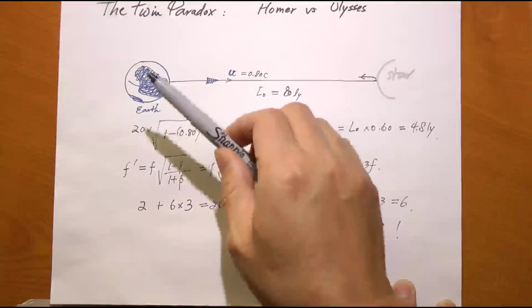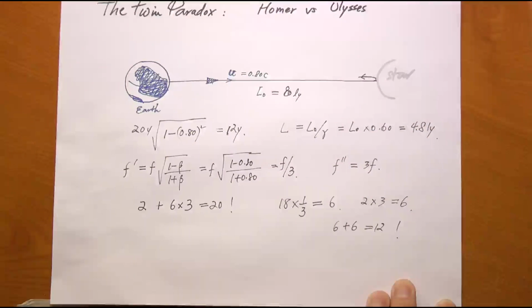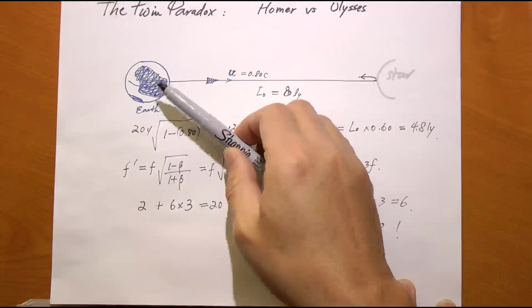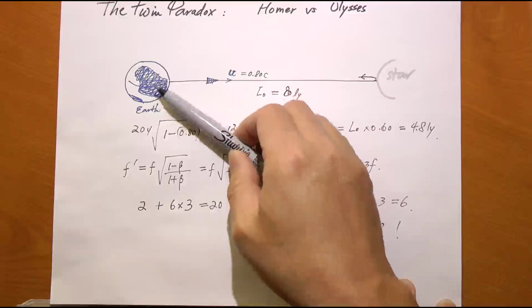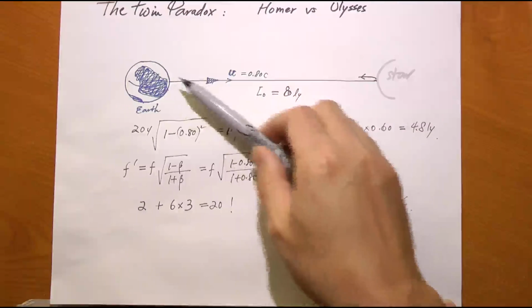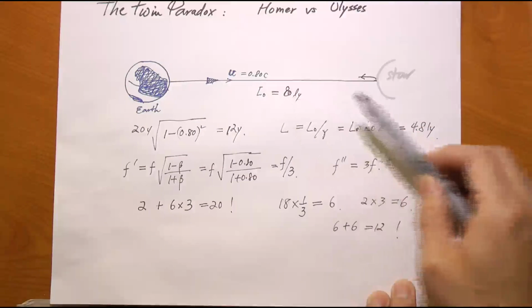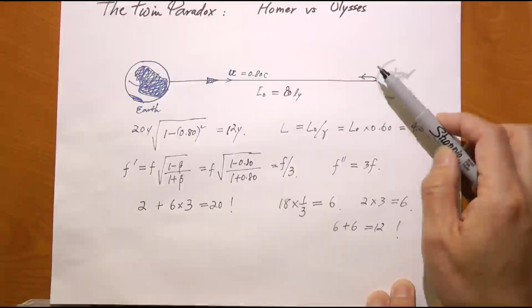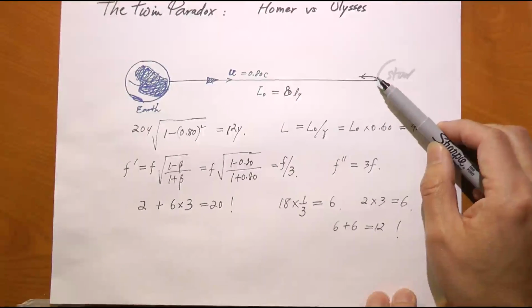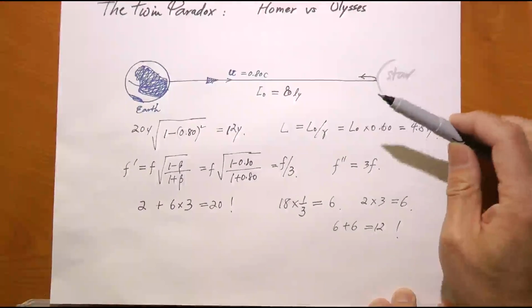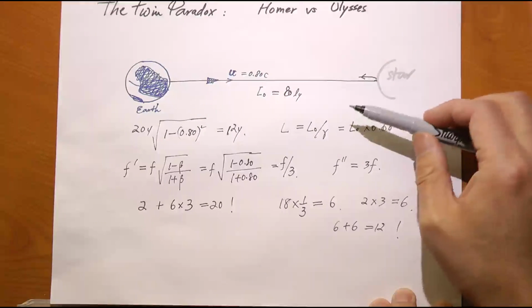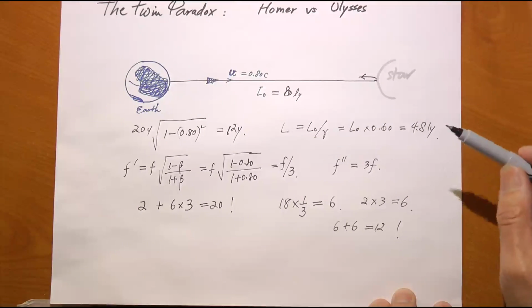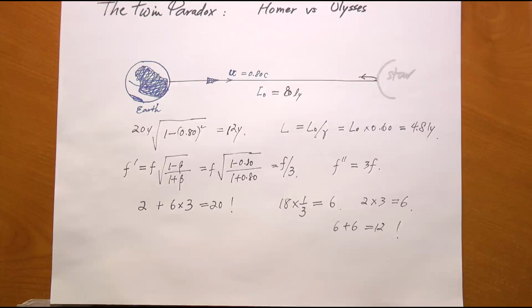Homer has always stayed within the same inertial system, which is the Earth. He never accelerated. Ulysses, on the other hand, switched his reference frames from this inertial frame to that inertial frame. There is a brief moment when he switched these two frames. Even though that moment is brief, the fact that he did switch the reference frame from one inertial to another one, that fact is the one that breaks the symmetry between these two reference frames. So that's why Homer wins the argument and Ulysses loses.